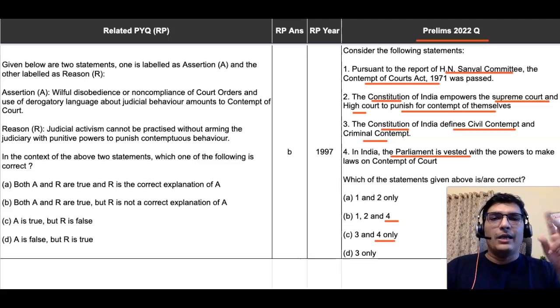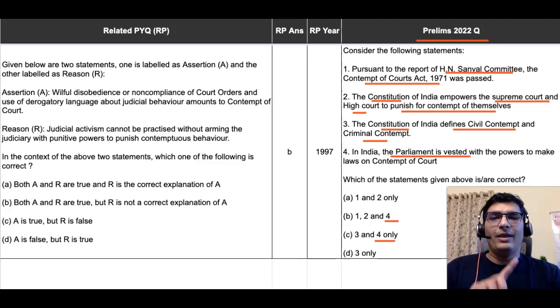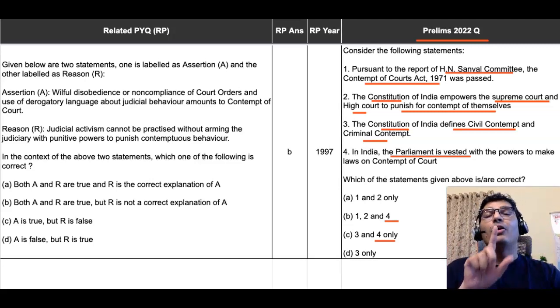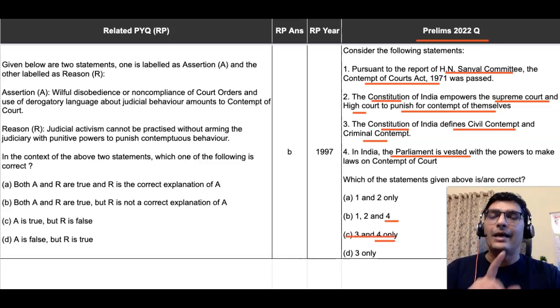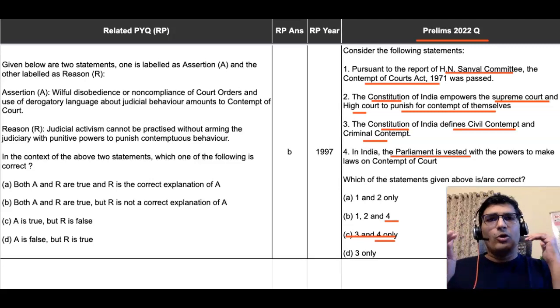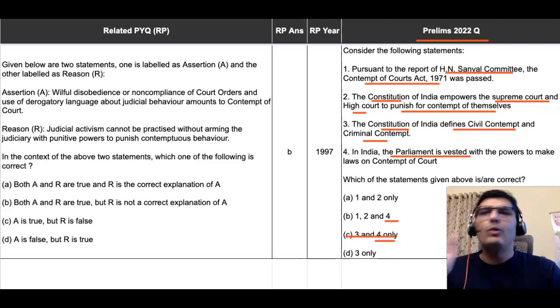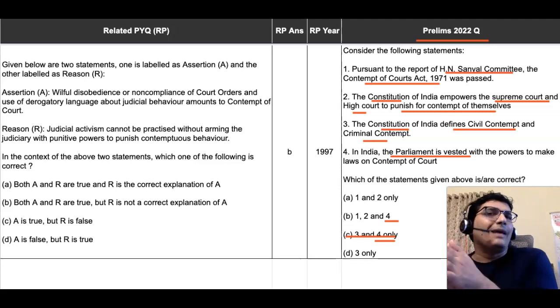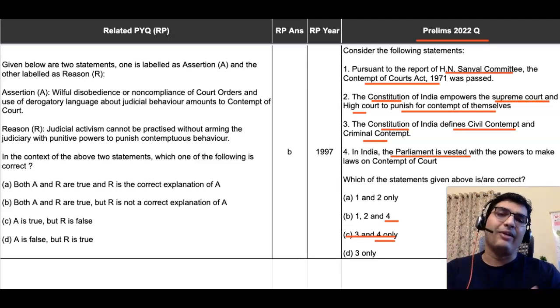Amongst Bravo and Charlie, 1, 2 and 4 is Bravo, 3 and 4 is Charlie. Now we have seen that the third statement will not exist without the second statement. In the Charlie option, it is existing without the second statement, right? So Charlie cannot be the answer. The answer has to be Bravo, 1, 2 and 4, right? So although we solved this question through plain reasoning, through elimination, if we look at the previous year question, we are getting this indirect help. I told you, today the question is not helping us directly, but it is giving us an assurance of what answer we have arrived at.